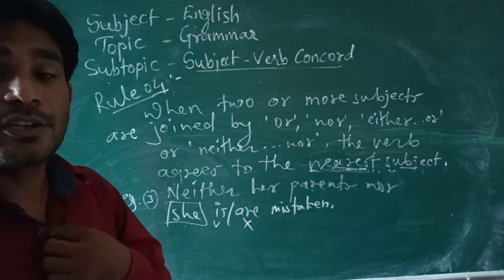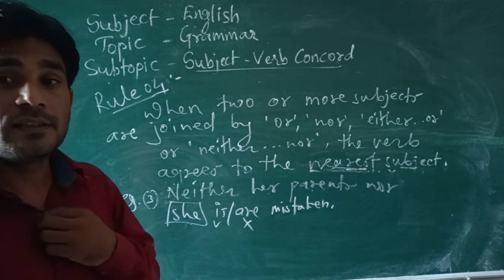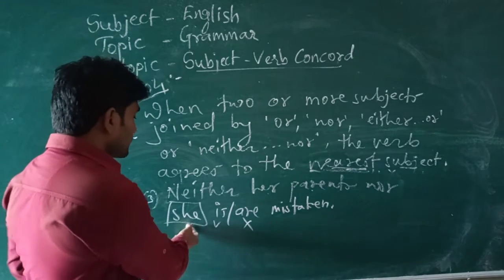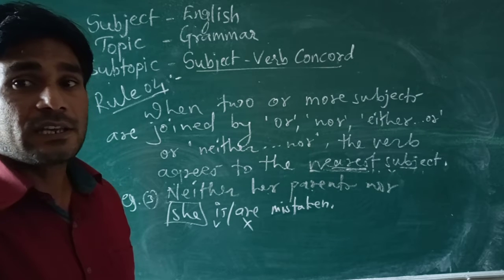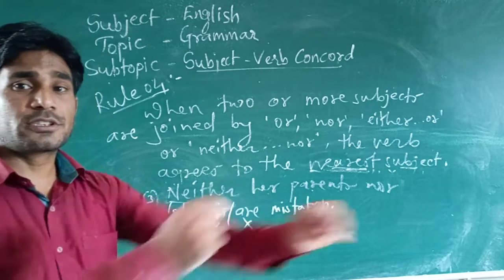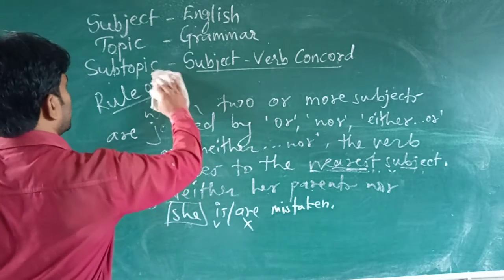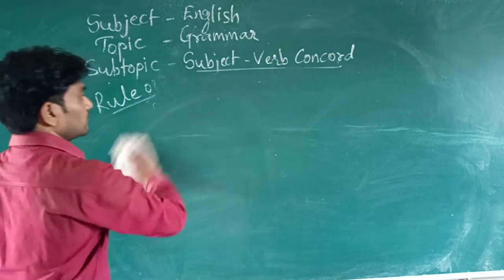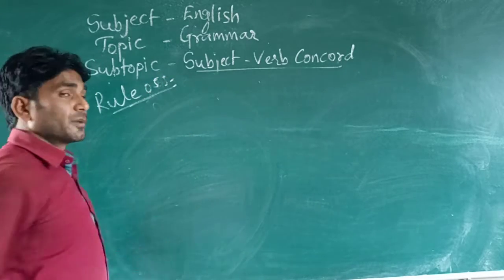So here you have to understand that the use of verb, yes, in this case the use of verb depends on the subject, the nearest subject. Yes, so to write this, then we will see another one rule. Okay, I hope you have understood this rule very well. Okay, rule number 4. Now let's see the rule number 5. Okay, rule number 5, what is it? Rule number 5. Okay, rule number 5 is